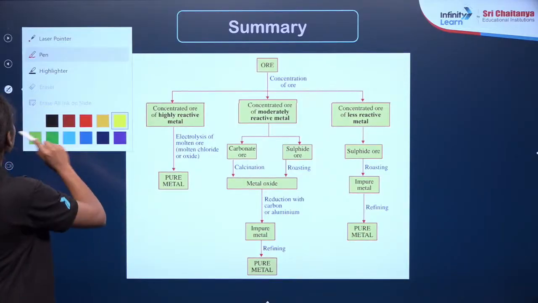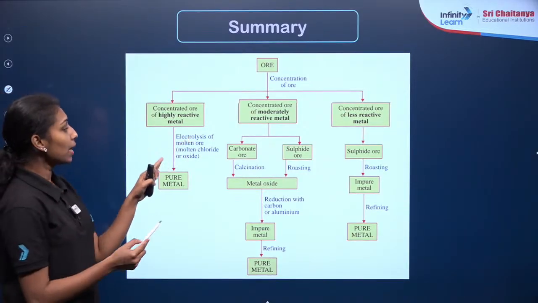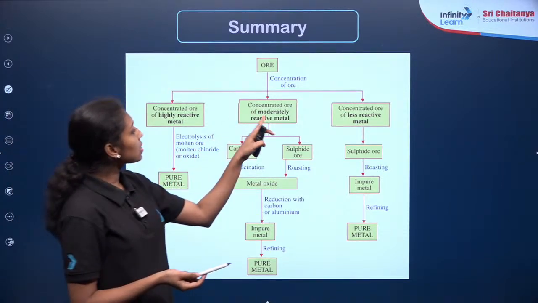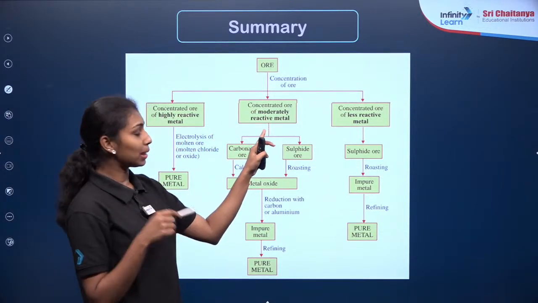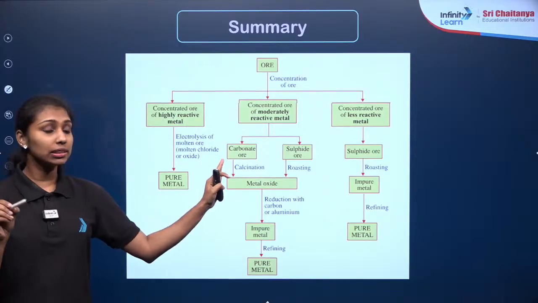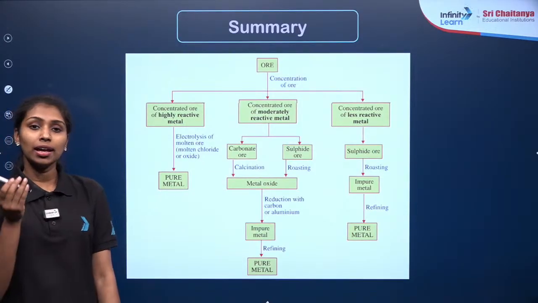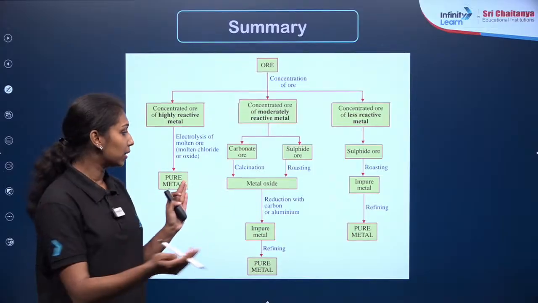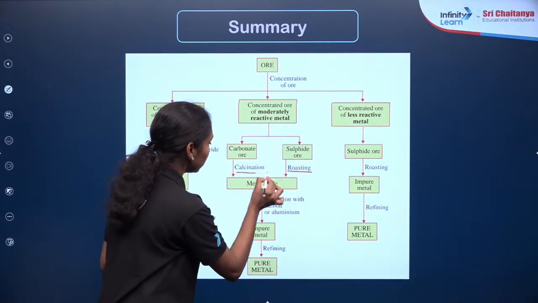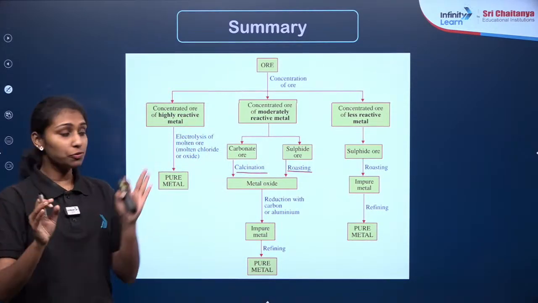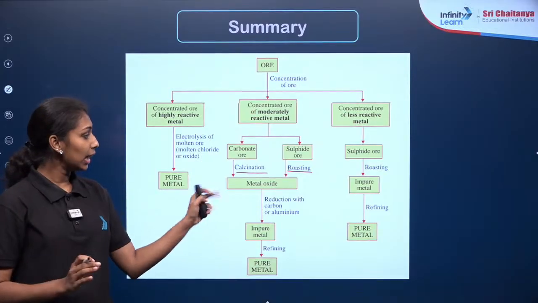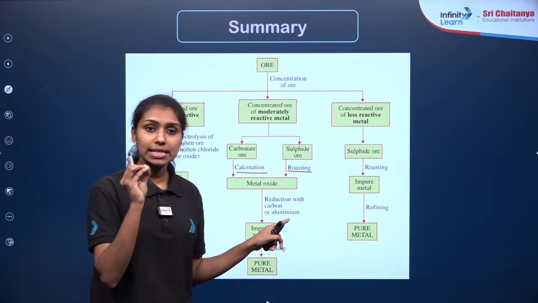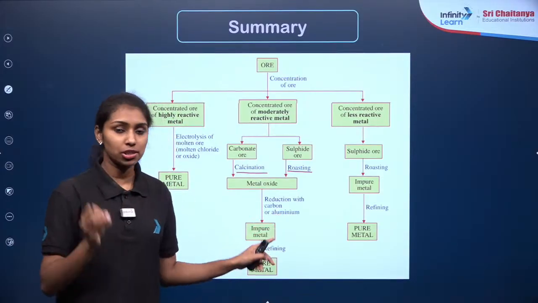Depending upon the position, highly reactive metals can be extracted by using the electrolysis we have seen yesterday. Then for the moderately reactive metals, which means the metals present in the middle of the reactivity series, the ore can be concentrated or extracted by using the roasting and calcination method, right? You must have an idea about the difference between roasting and calcination. Then we do some reduction by using a reducing agent. The most common example is carbon, which we use as a reducing agent.